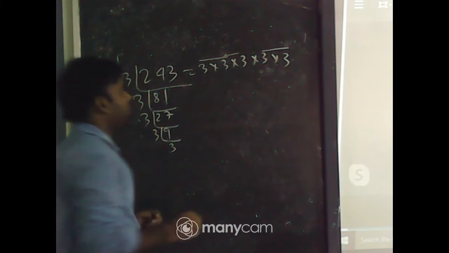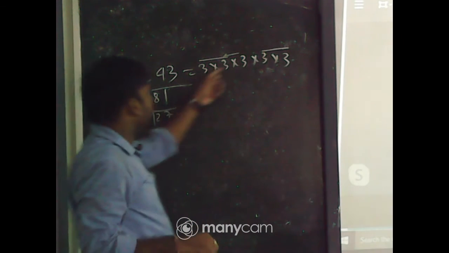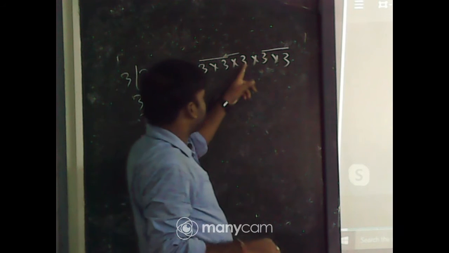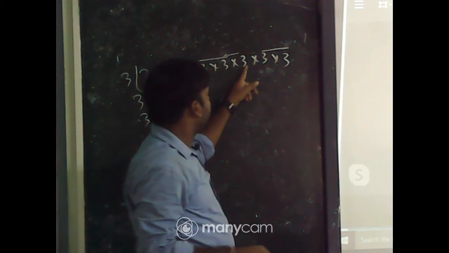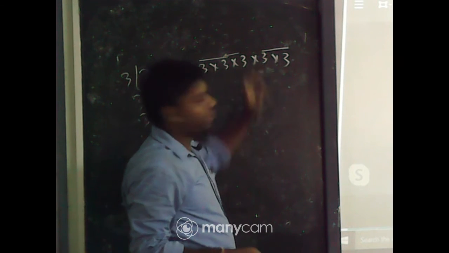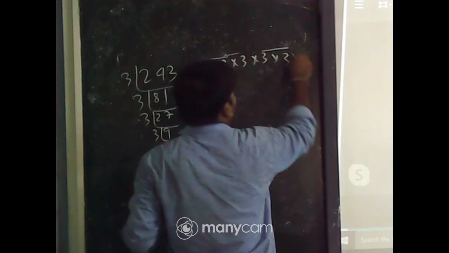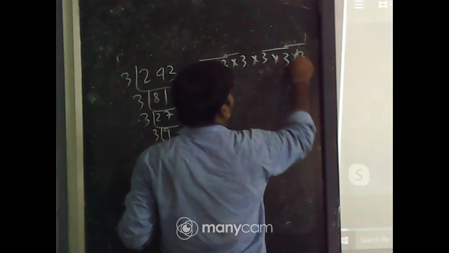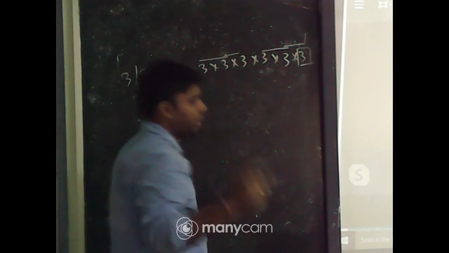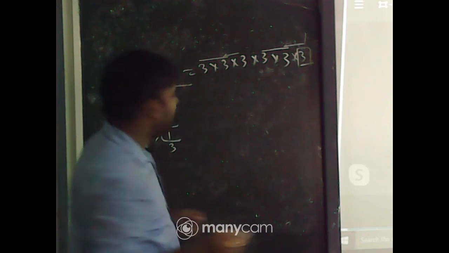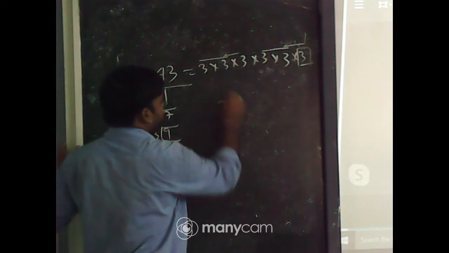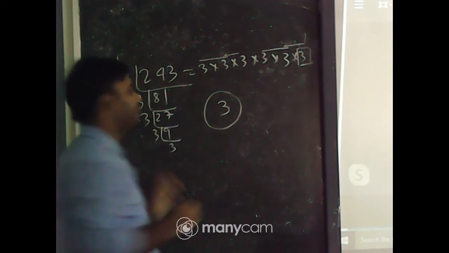The first 3 factors can make a triplet, but there are 2 threes there. To make a triplet, 1 extra 3 is needed, so you have to multiply by 3. The minimum number is 3 to make 243 a perfect cube number.